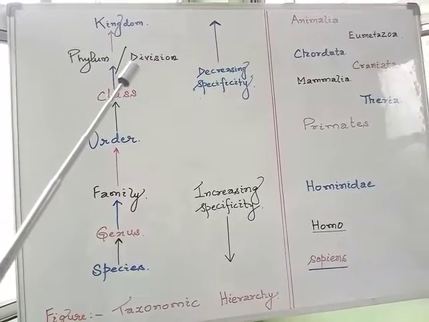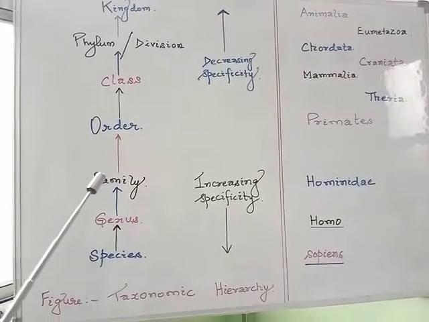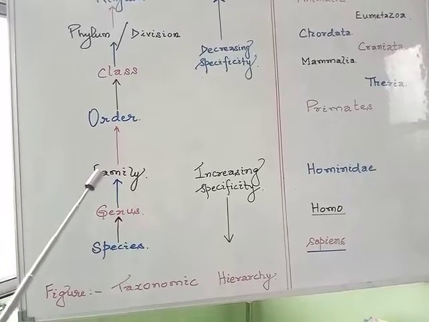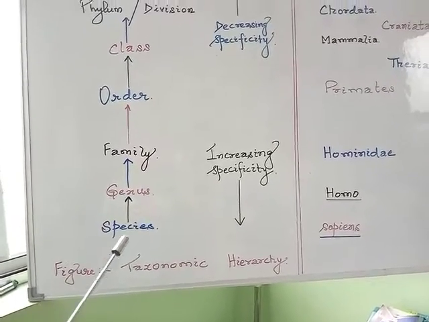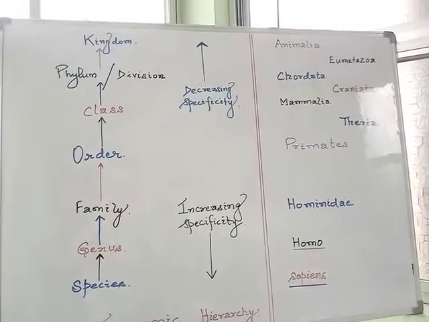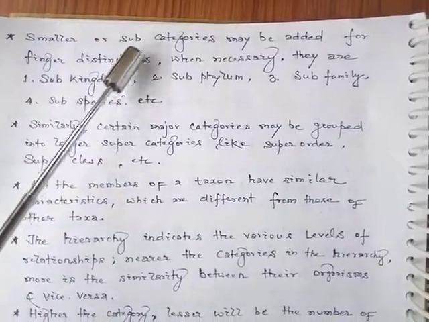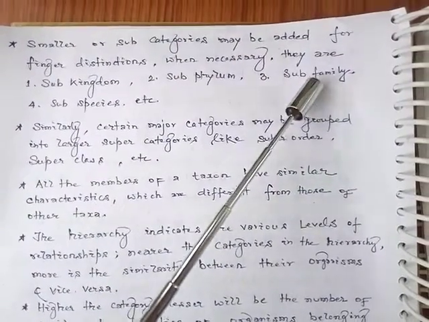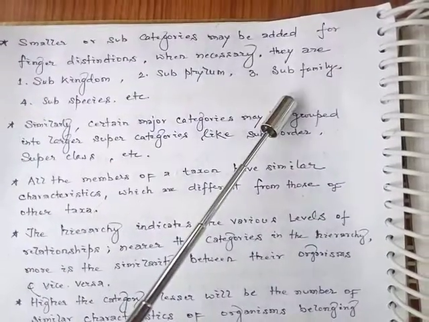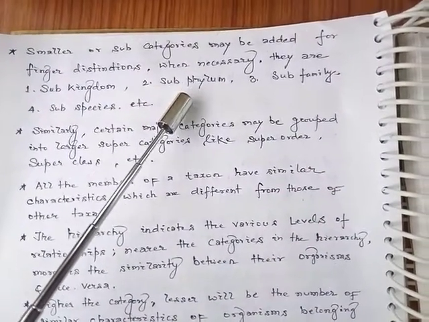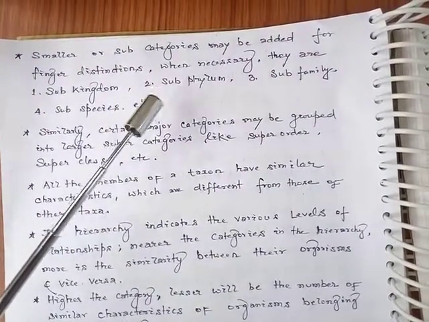Within the phylum there would be many classes, and one class may have a number of orders, one order may have a number of families, one family may have a number of genera, and a genus would have species. Next point, smaller subcategories may be added for finer distinctions when necessary. They are subkingdom, subphylum, subfamily, subspecies, etc.